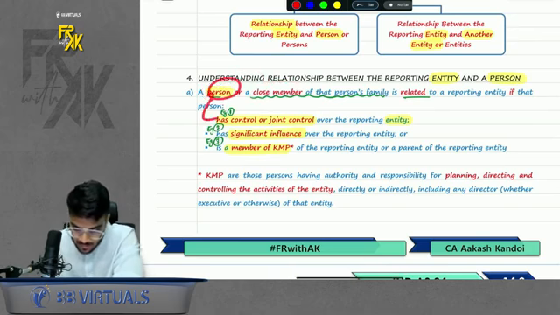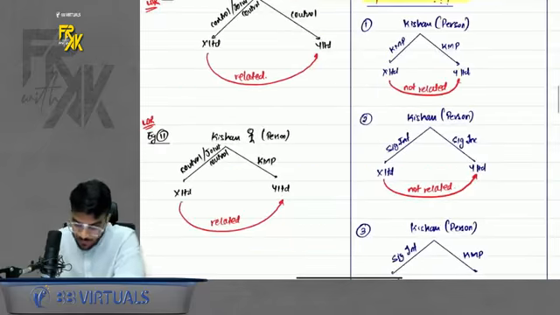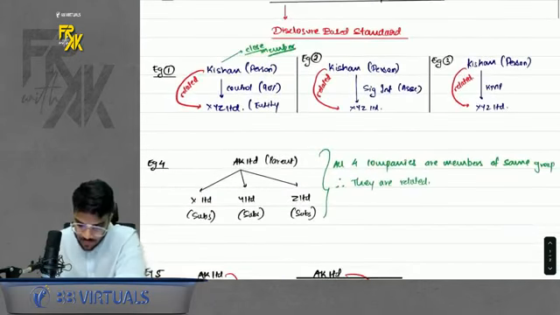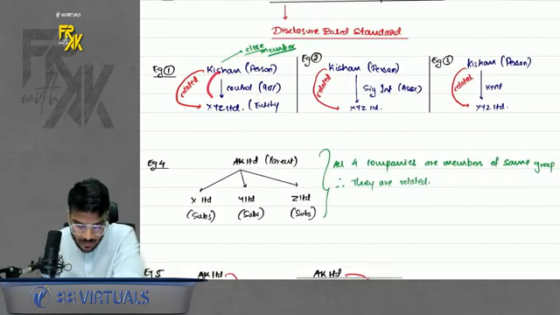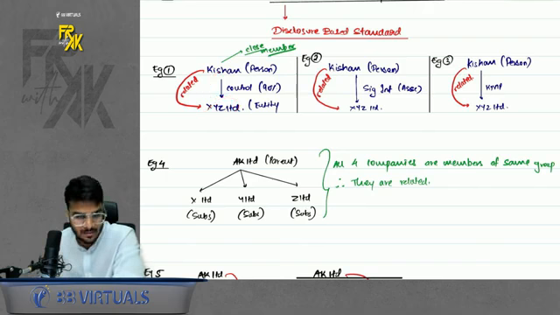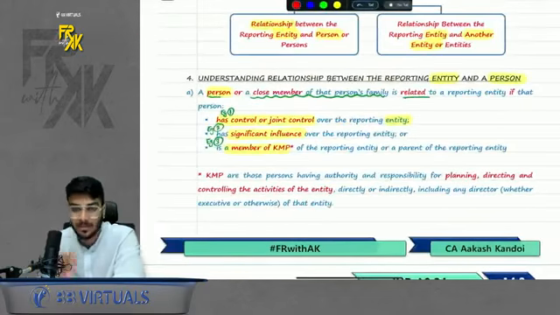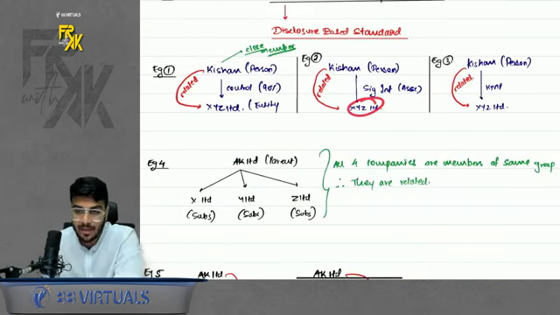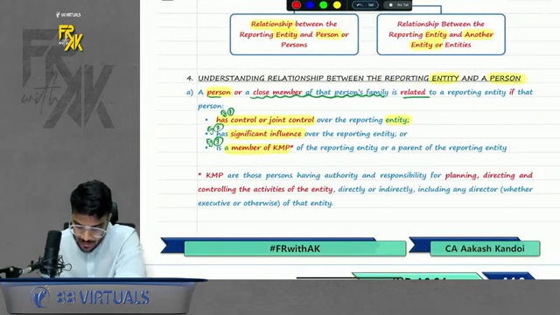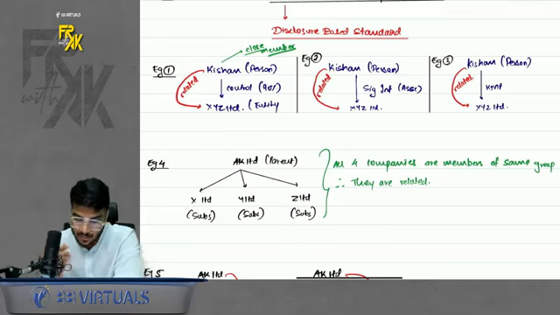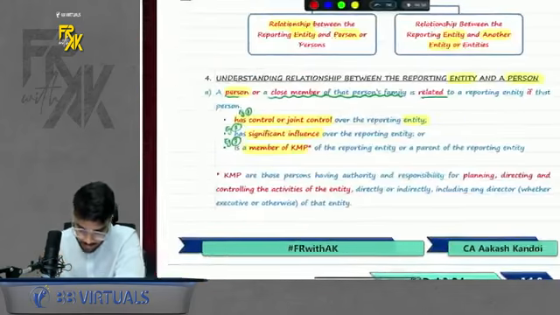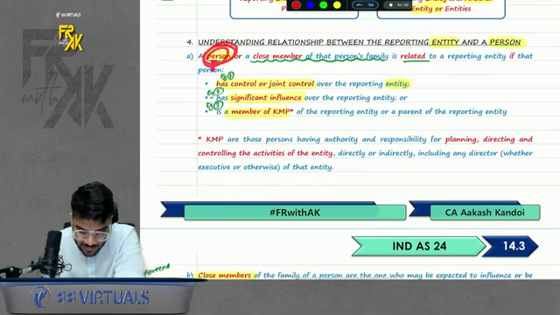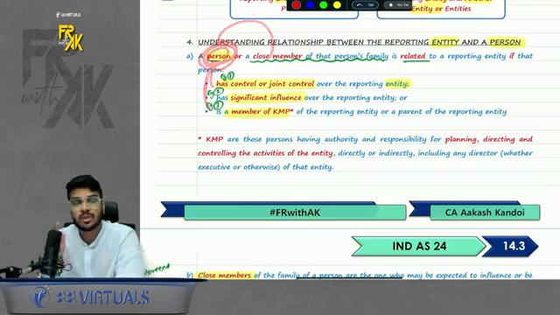First, if a person has control in an entity, example number 1. Refer to my examples; through examples only you will understand. Let's say the person is Kishan. Kishan has control in one company. Control means more than 50% stake. Revise this Ind AS only after doing Ind AS 110. So if he has more than 50% stake in any company, Kishan and that company are related. If Kishan has an influence in any company, Kishan and that company are related. And if Kishan is a KMP in any company, Kishan and that company are related. Next part. Now whenever Kishan is related to any company, Kishan's close member will also become related.